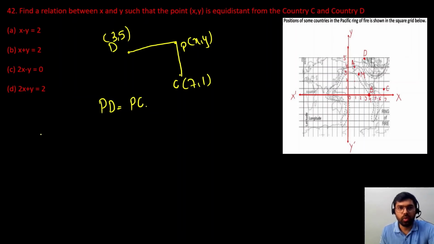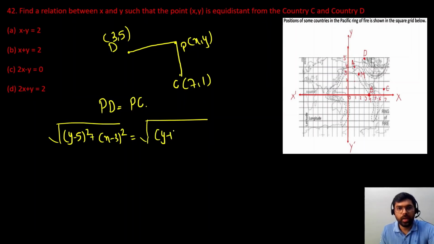Now use the distance formula. Write down PD distance and PC distance. So this will be square root of y minus 5 whole square plus x minus 3 whole square. This will be equal to PC distance, which will be y minus 1 whole square plus x minus 7 whole square, under the root. Now squaring both the sides, the square root will be gone.